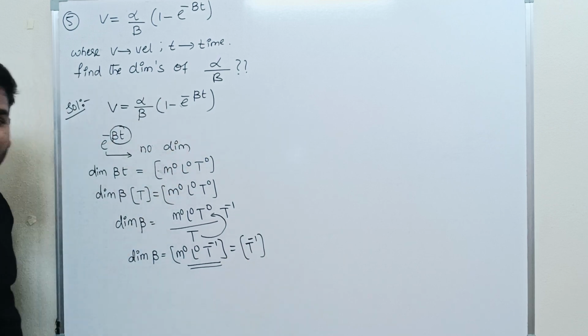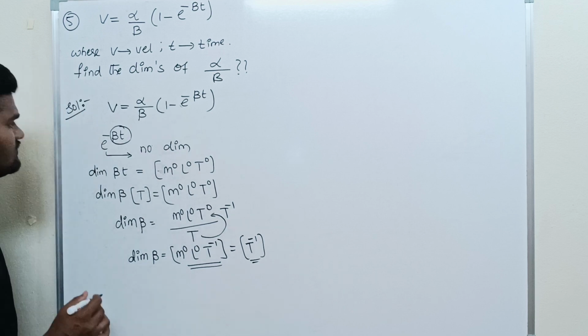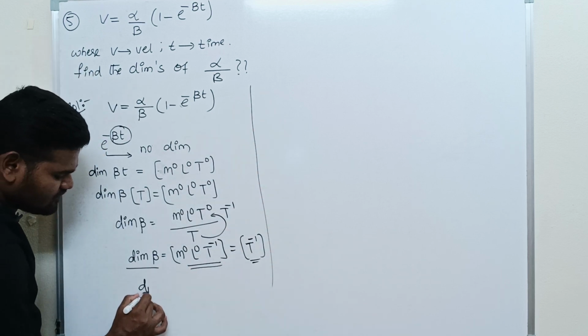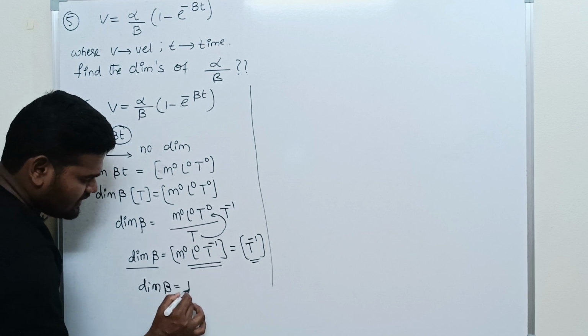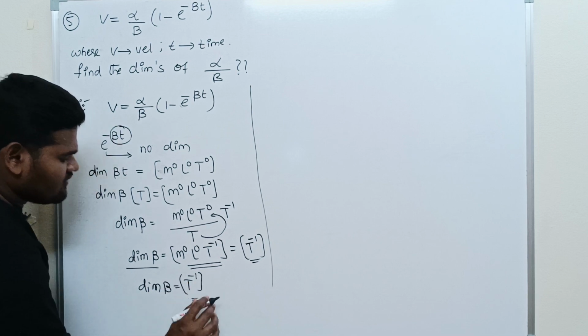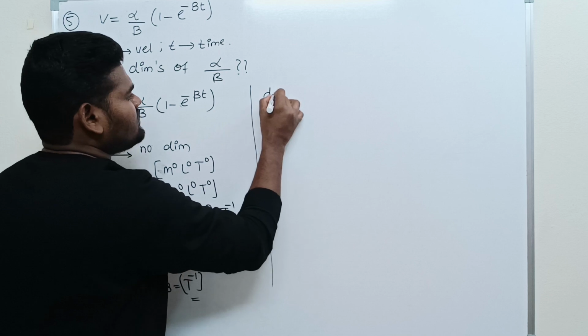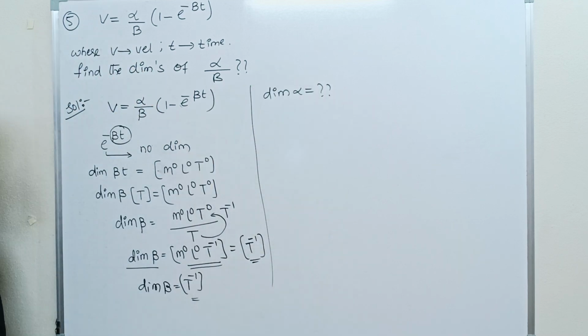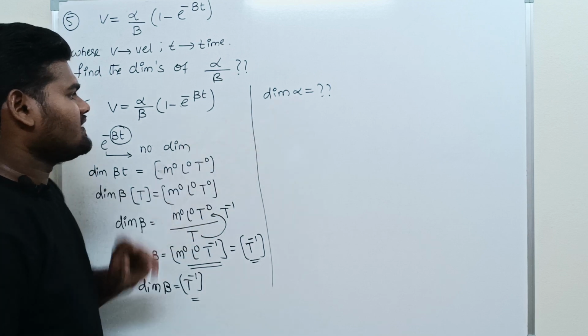Now we got the dimension of beta, which is T power minus 1. Now we have to find the dimension of alpha.